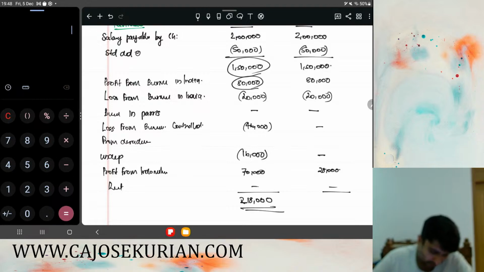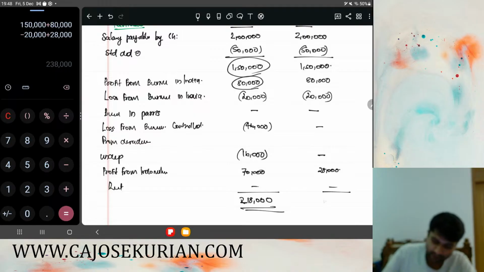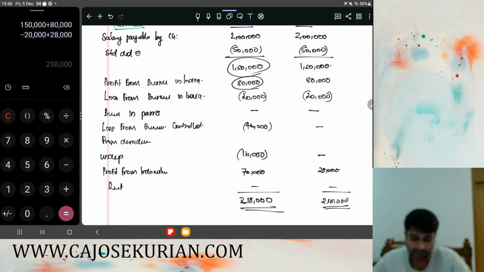And how about NR? 1,50,000 plus 80,000 minus 20,000 plus 28,000. That will be 2,38,000. So 2,38,000 will be taxable in the hands of NR as well. So this is the final answer to the question.